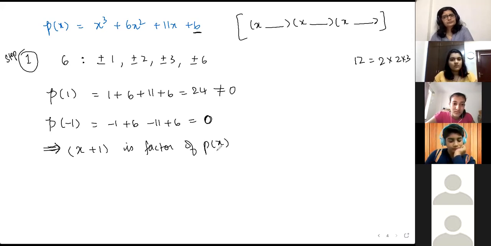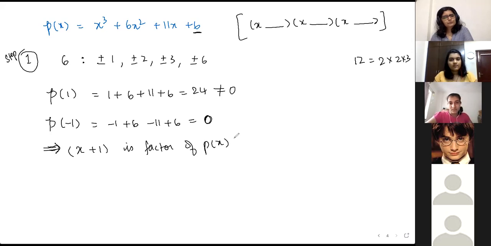Ma'am, actually we don't get 0, I guess. क्यों? Again, p of minus 1 calculate कर रहे हैं ना. So if I substitute minus 1, so minus 1 whole cube is minus 1. 6x square, plus 6 into minus 1 ka square is plus 6. Okay. How did we get x plus 1 again? Like it's minus 1, right?